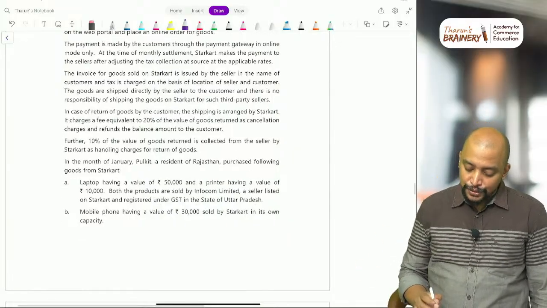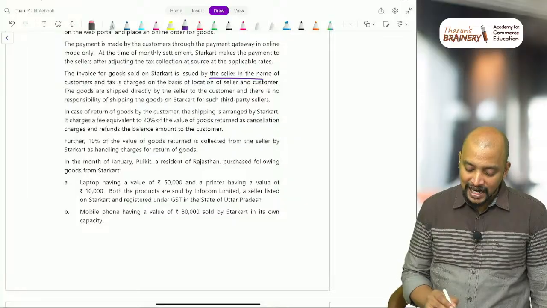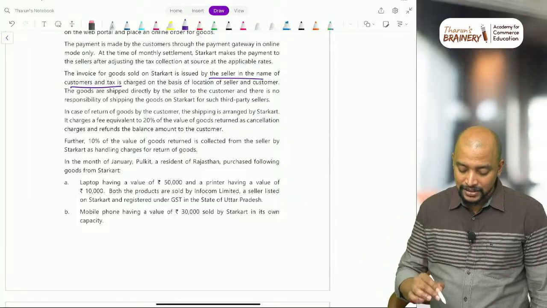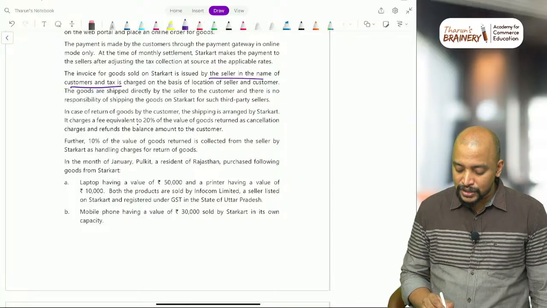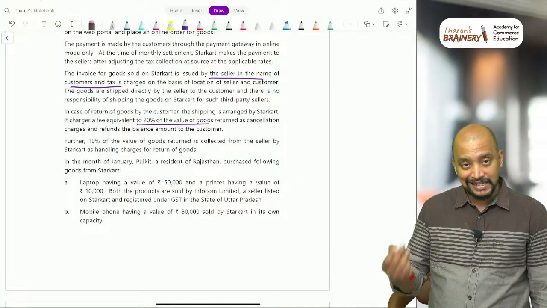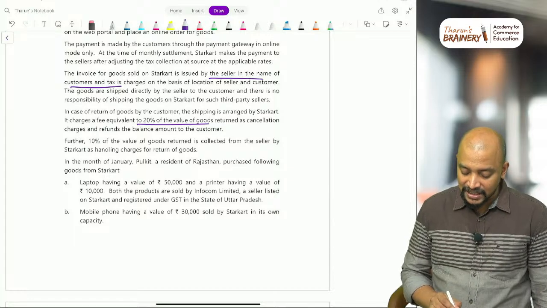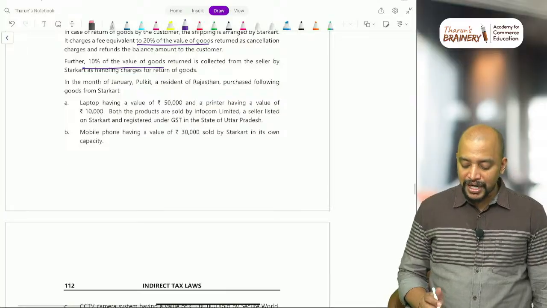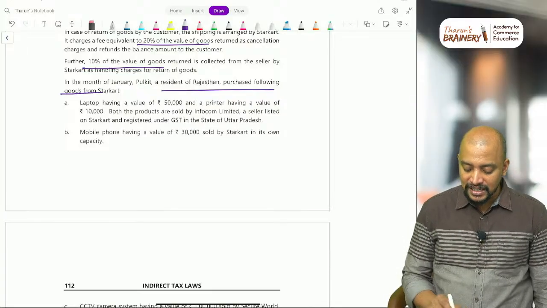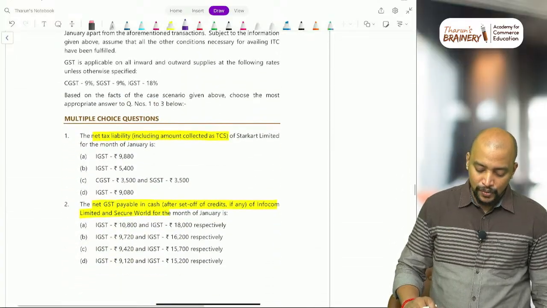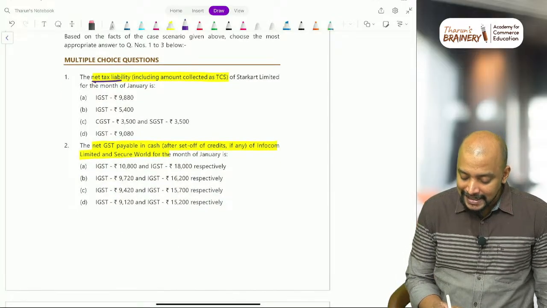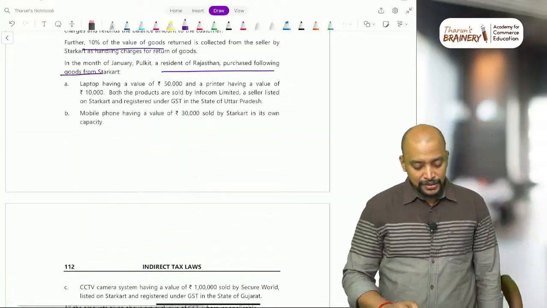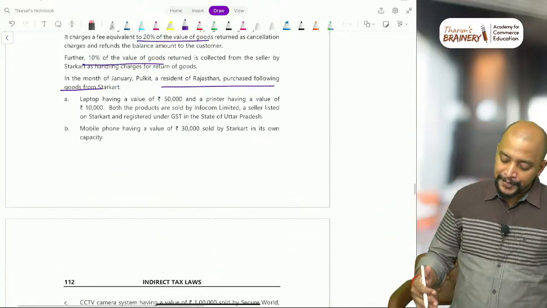The invoice for the goods sold on Starcart is issued by the seller in the name of the customer, and the tax is also collected. In case of return, this is the sales return point. In case of sales return, they get 20% of the value of goods as cancellation charges, and even 10% they collect for the purpose of handling charges. In the month of January, Pulkit, a resident of Rajasthan, purchased the following goods. They have given, and now what is the question? What is the net tax liability including the amount collected as TCS of Starcart Limited?